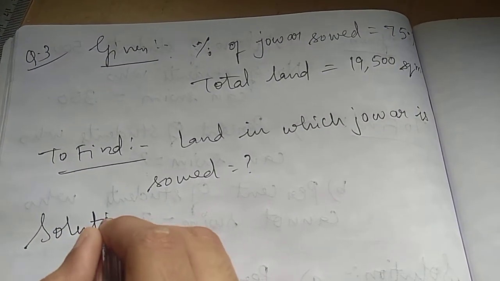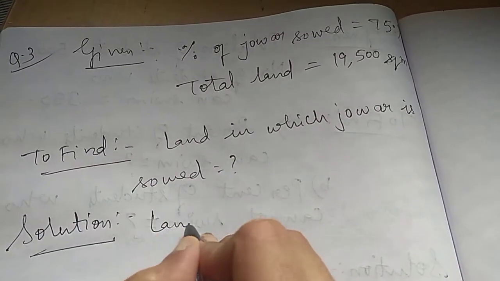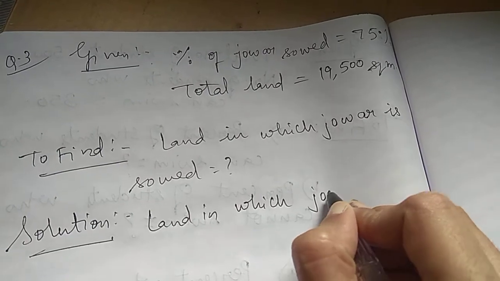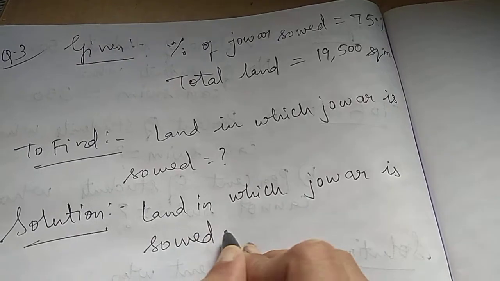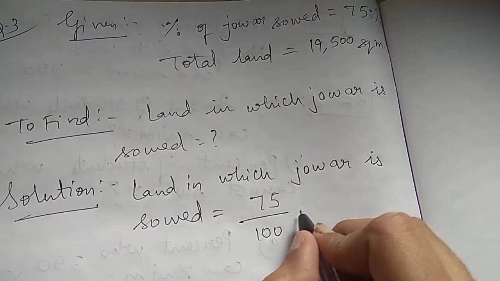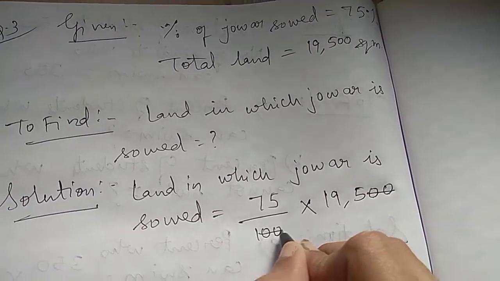Solution. So again writing the same thing, land in which jawar is sown. So when we are doing the other way, we write percentage above, below 100, into the total. So zeros cut.